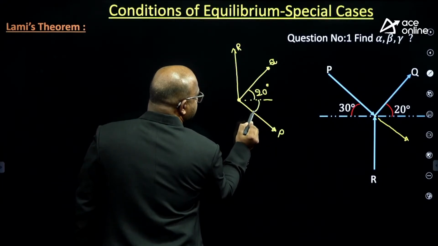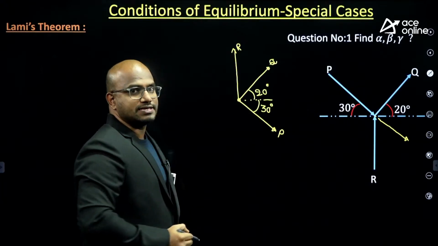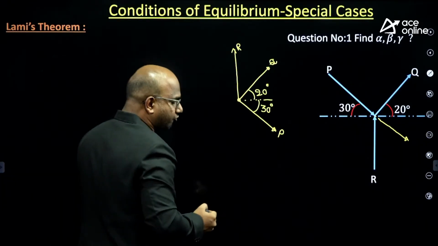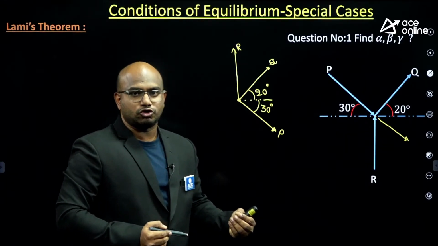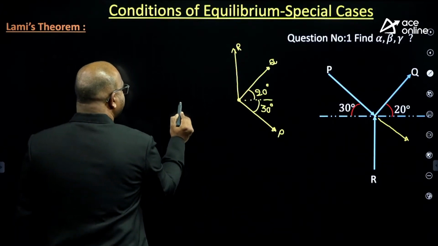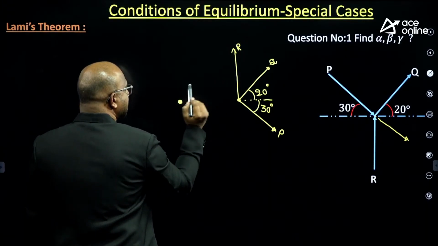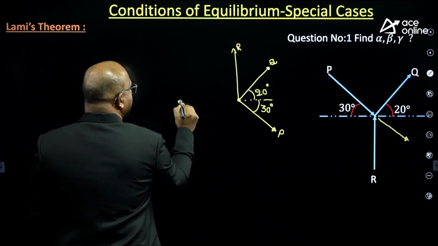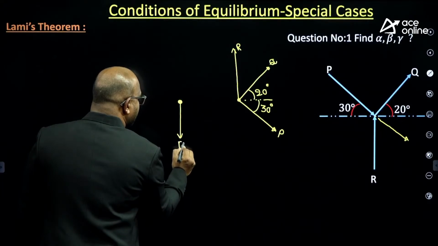But this P, how much angle is it making with respect to horizontal? 30 degrees, guys. Now observe carefully, sir. Now I want to find out alpha equal to how much, beta equal to how much, gamma equal to how much, guys. Listen carefully. First, I will take Lami's format. First, P is there.